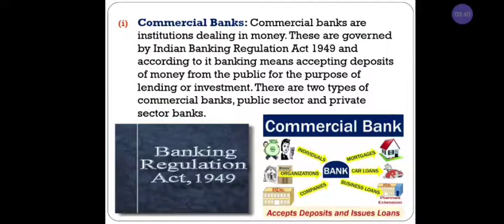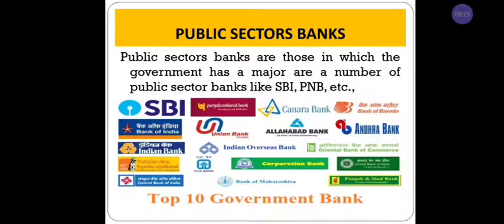Here you can just observe in this picture. Here I have given the picture. In this, individuals, organizations, and companies deposit money in the bank. The bank provides advances or money in the form of loans, like car loans, business loans, or different loans to the public. Again, the public has to pay interest to the bank. From that interest, some portion the bank also offers to the customer, that is, the account holders. This is commercial bank.